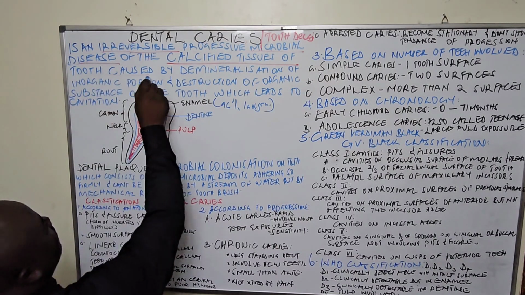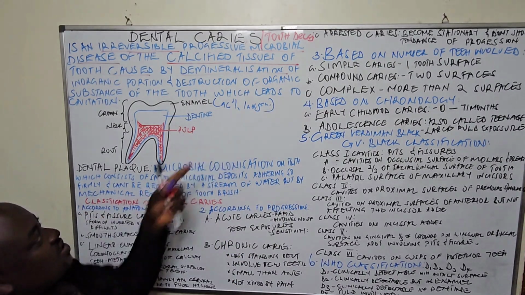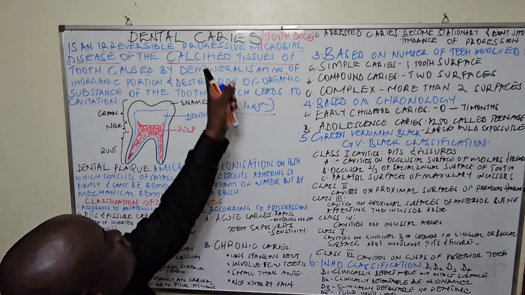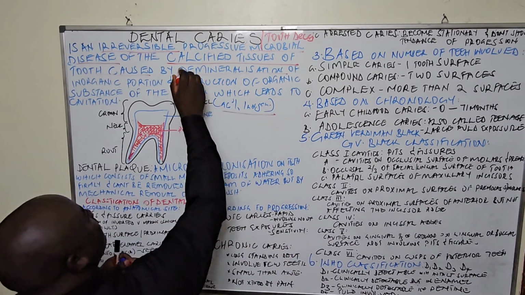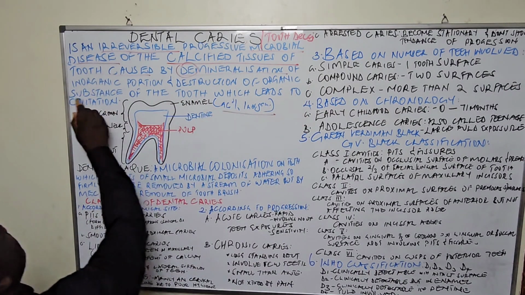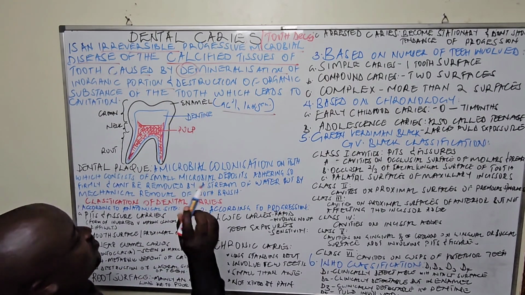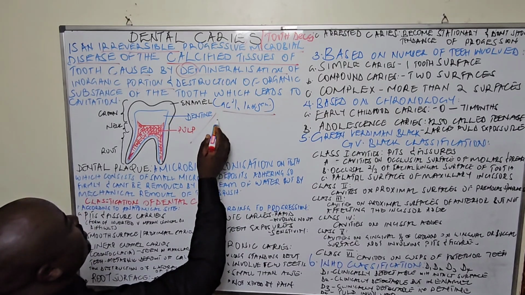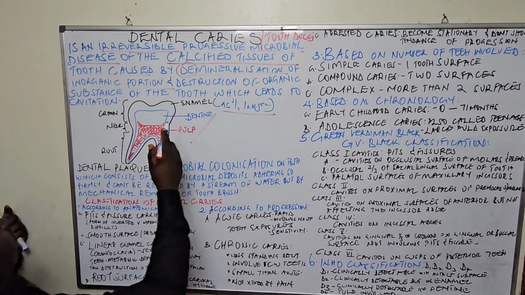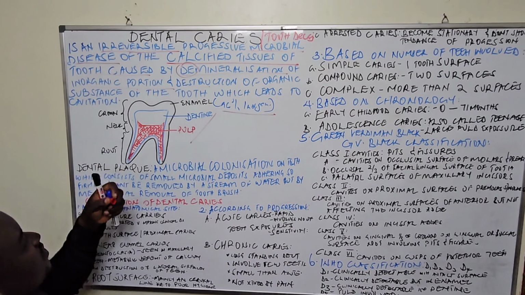And it is usually caused by demineralization. When this inorganic content is wearing away, since it has a lot of minerals, we shall call it demineralization, meaning the removal of the minerals from the inorganic portion of a tooth, and also the organic portion. For example, this one and this are made up of more organic material. So the organic portion is also destroyed, and in the process, we are forming a cavity.